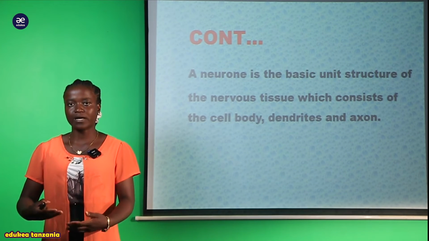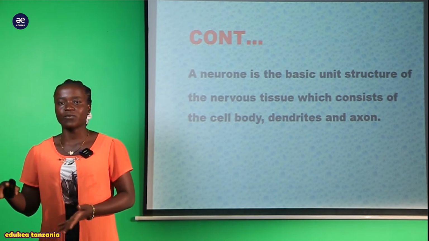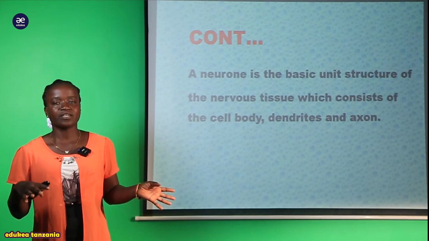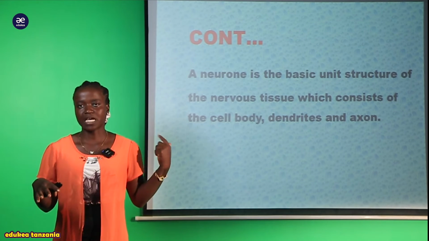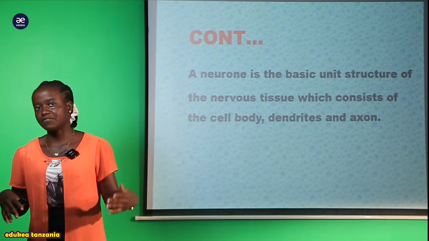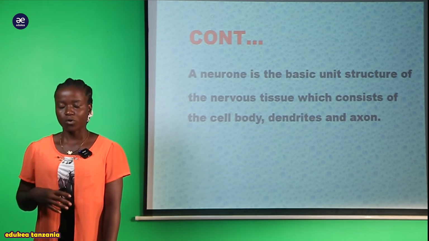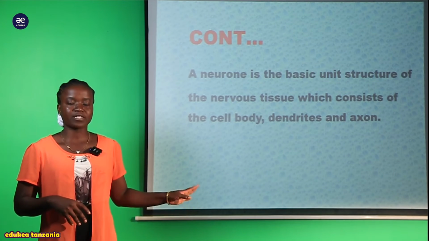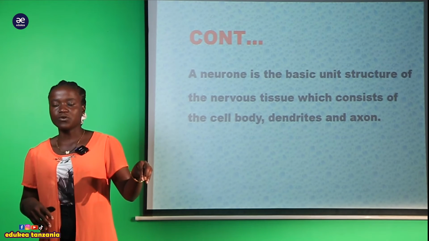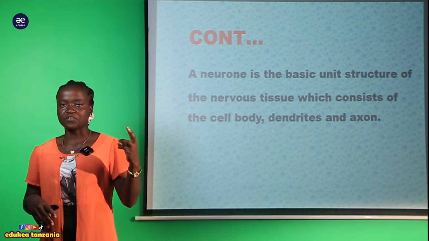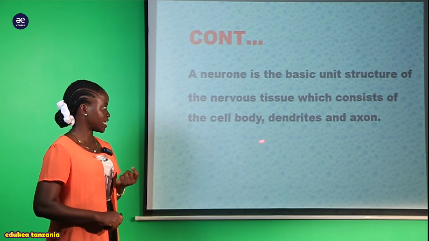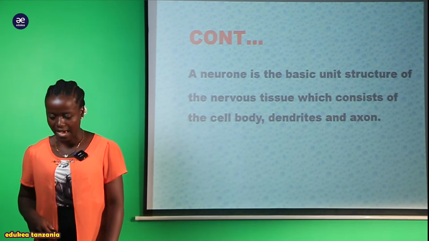So we're going to analyze this further when we are discussing the types of neurons that are found within the nervous system of one organism. But you have to know that within the neurons we have three parts. That is the cell body, the dendrites together with the axon.